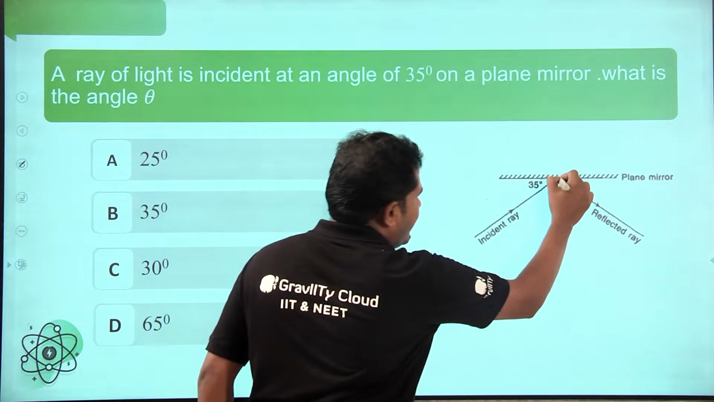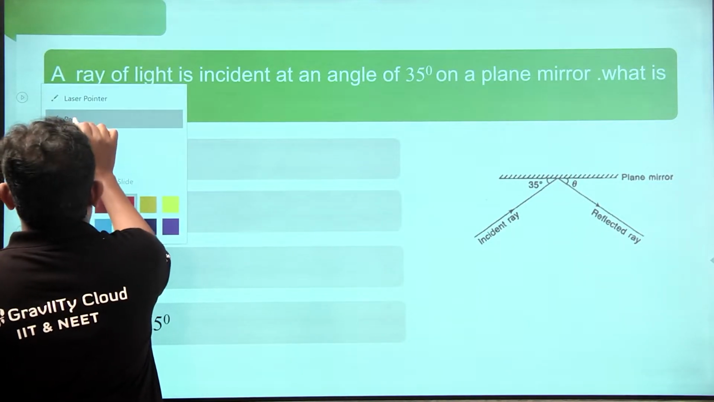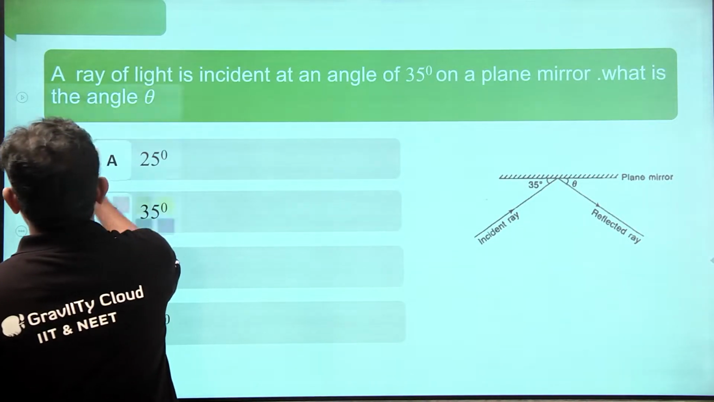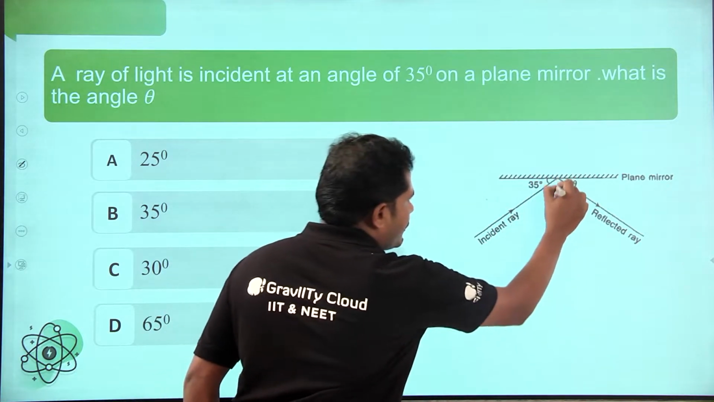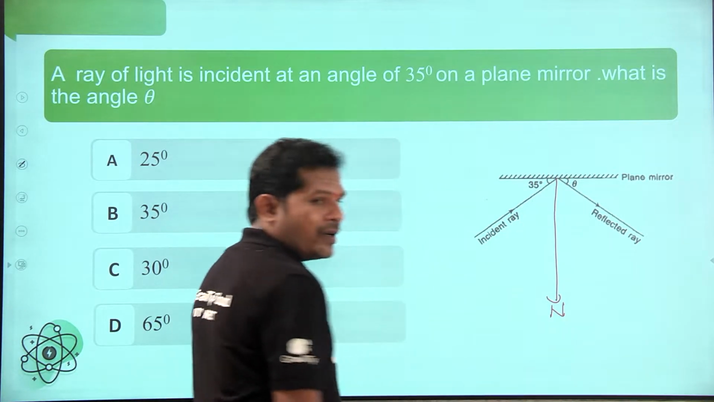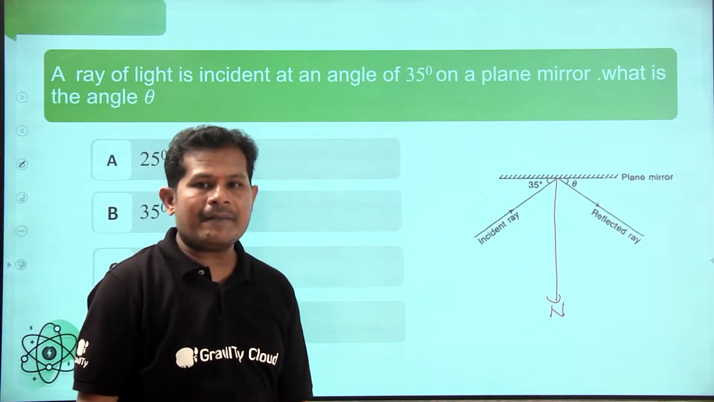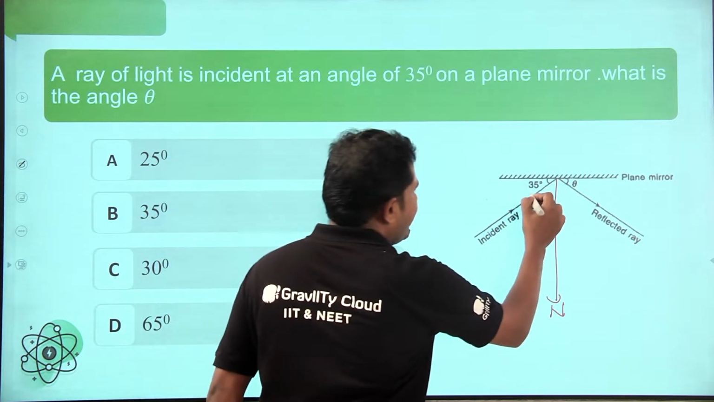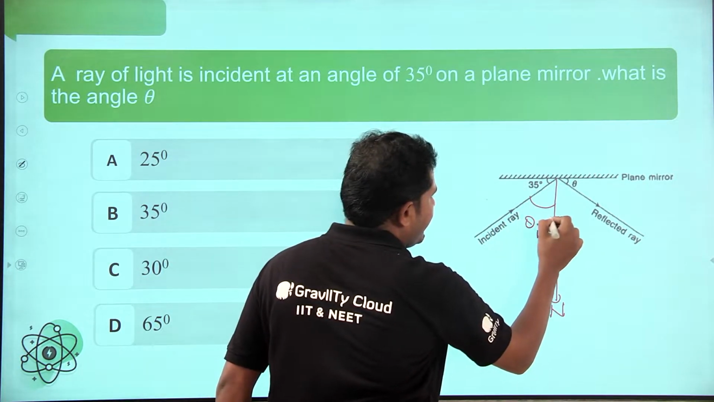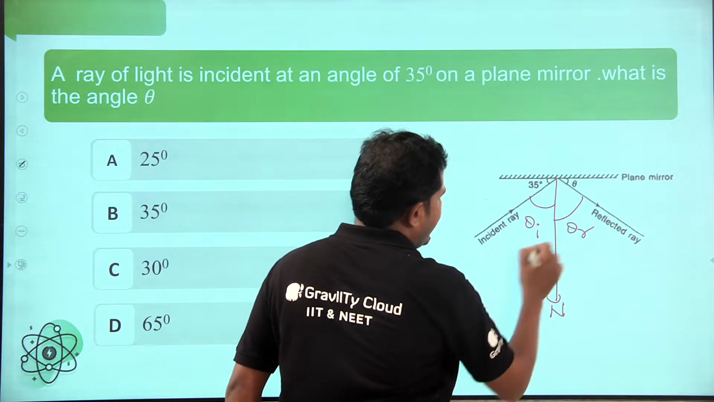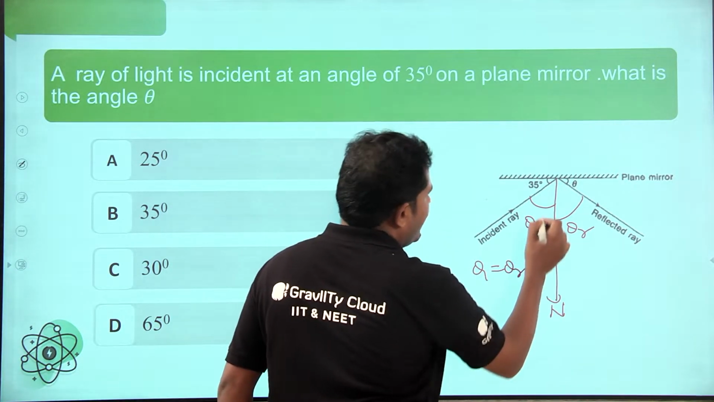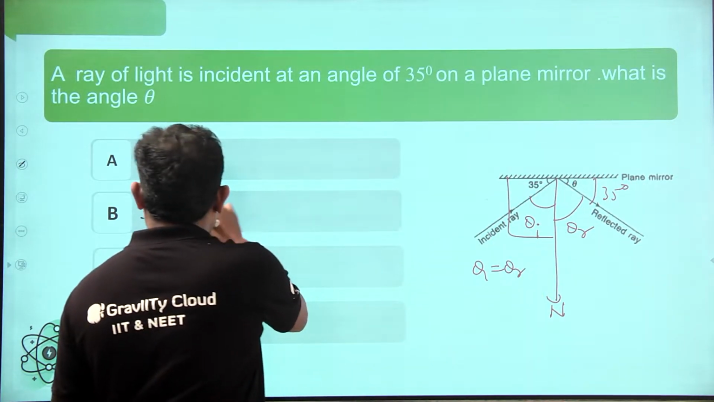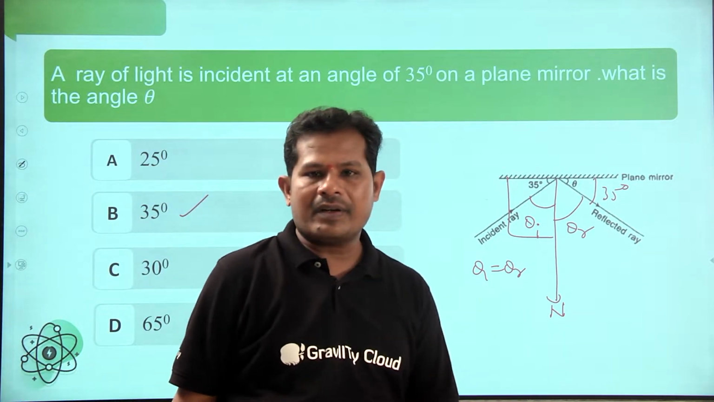Once again, check better. Draw a normal. First, what is the first law of reflection? Angle of incidence is equal to angle of reflection. So the angle between the normal, theta I, and here theta R are the same. So this is 90 degrees, so the remaining is also equal to 35 degrees. So B is the right answer.